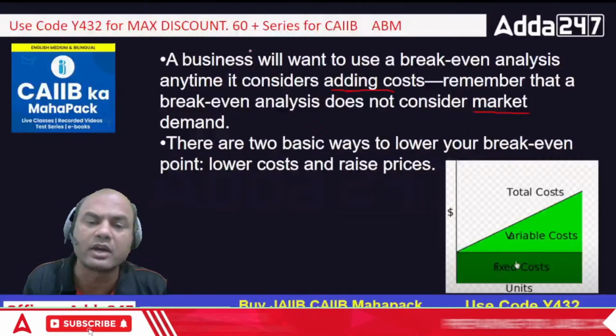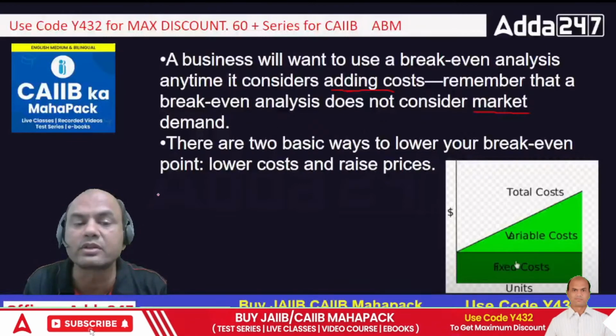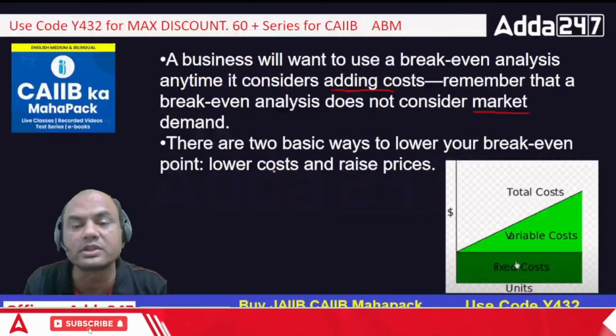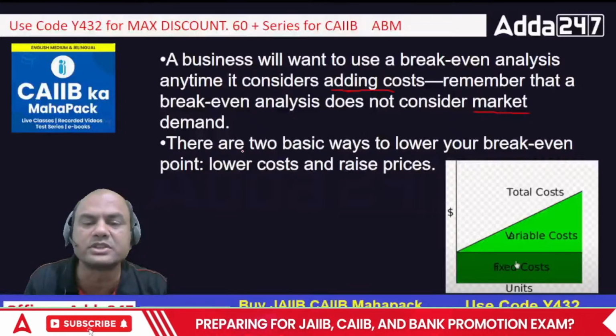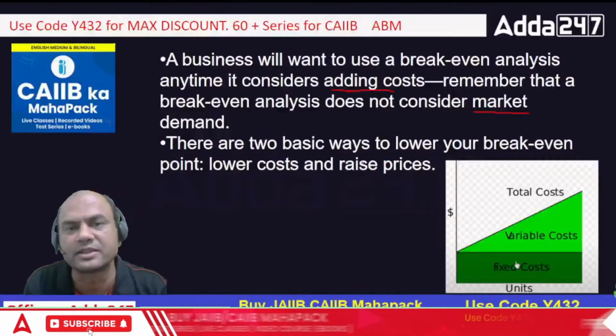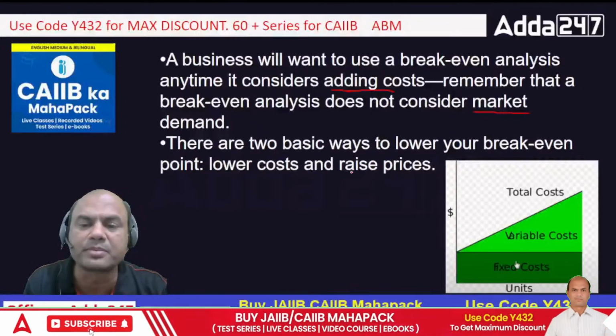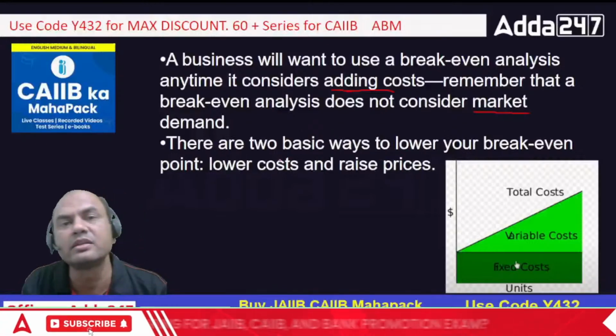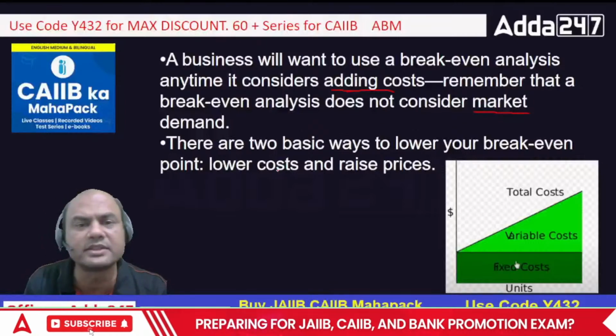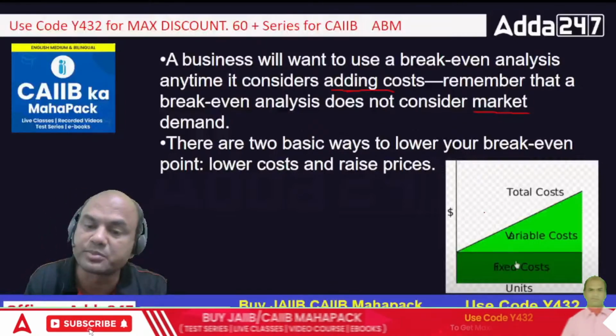There are two basic ways to lower the break-even point. One is lower the cost, raise the prices. Simple. That's the logic followed in any bank and any system nowadays, isn't it? Raise the price so that I earn more profits. Lower the cost so that my spending is less. Now understand this point. What do you mean by this?